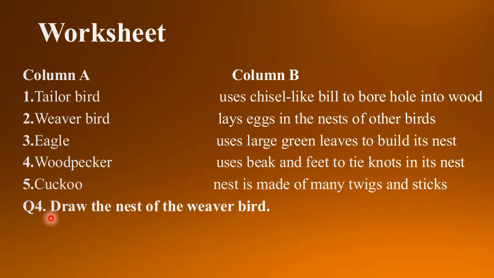Okay, let's see. It can tie knots in the nest. Yes, weaver bird ties knots, whatever material it uses to build its nest. So it is correct. Then it has a strong conical beak. Yes, weaver bird has a strong and conical beak. Then its nest has a narrow tube-like entrance. Yes, this is also correct because due to this narrow tube-like entrance, the predators cannot get inside easily. So this one is also correct.